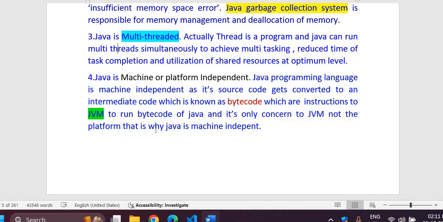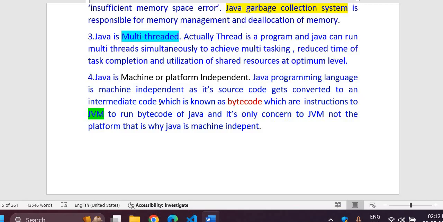That is why Java is machine independent. What I mean to say here is that whatever compiled code, whatever your class file is, will be running in your JVM only. So it is not concerned with the outside environment. It is absolutely running on the Java virtual machine, and the Java virtual machine is responsible for running it.